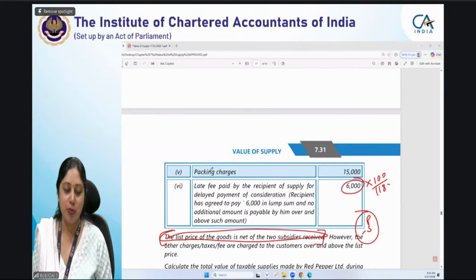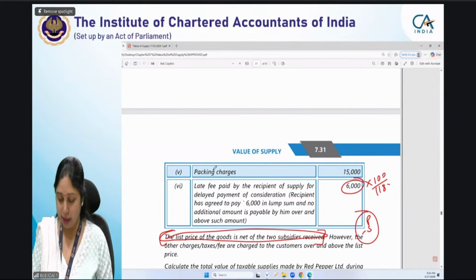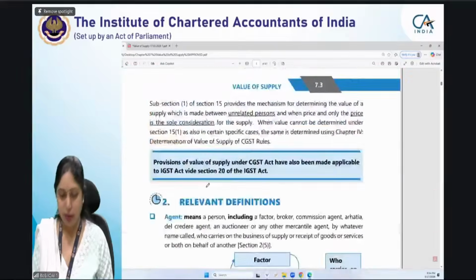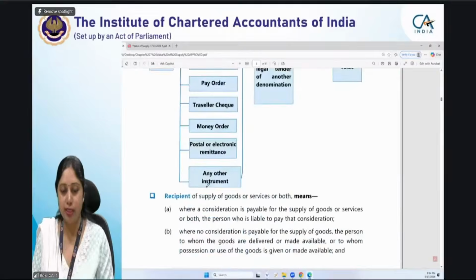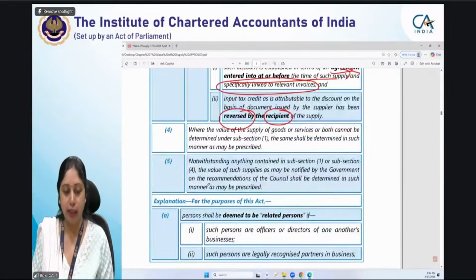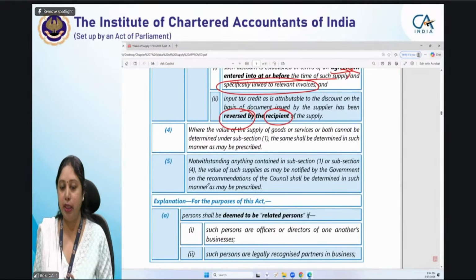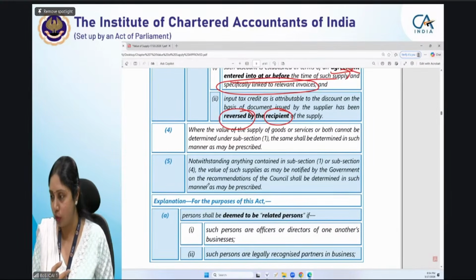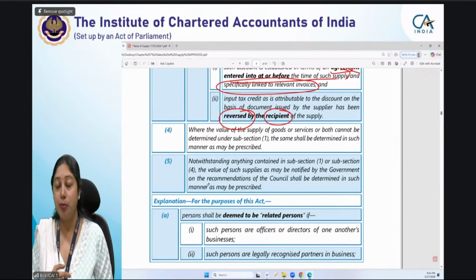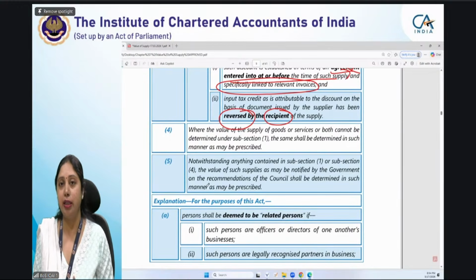Okay. Subsection 4 and 5. Yes. Let me come to that quickly. If you remember, in the beginning of the session itself, I had discussed that we'll go to the rules for determining the value where price is not the sole consideration, where the buyer and seller are related. In that case, we'll go to the rules. That is what section 4 is.